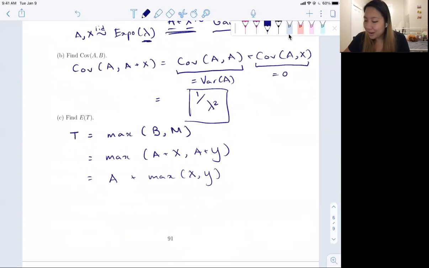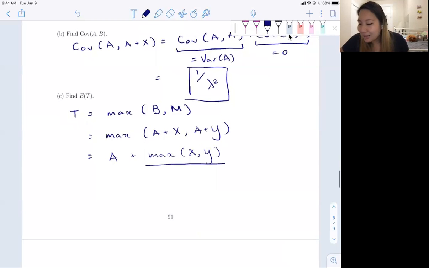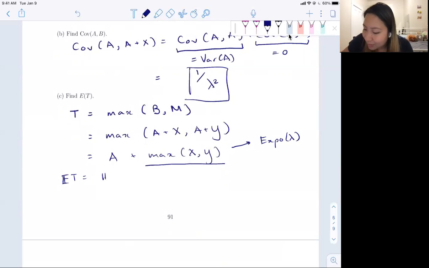Okay, and we know how to represent the max of X and Y from the order statistics-esque thing that we've done in a lot of the P-sets. I think a Monk question was in play here. And X and Y are both Expo lambdas, which is relevant. But yeah, let's just take the expectation and see what we have to do. Just by linearity, the expectation of T is going to be equal to the expectation of A plus the expectation of this max.